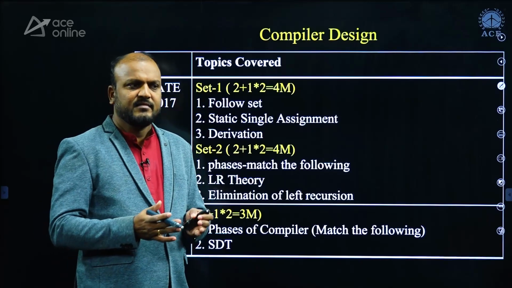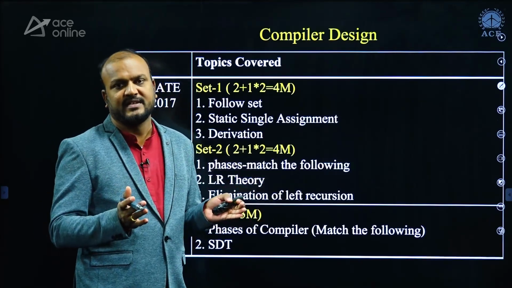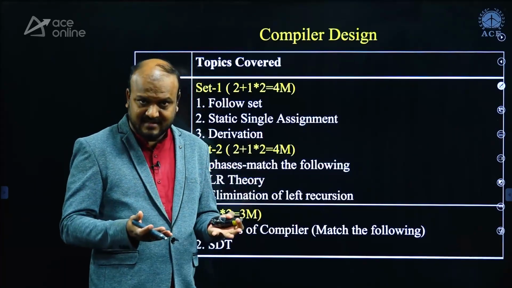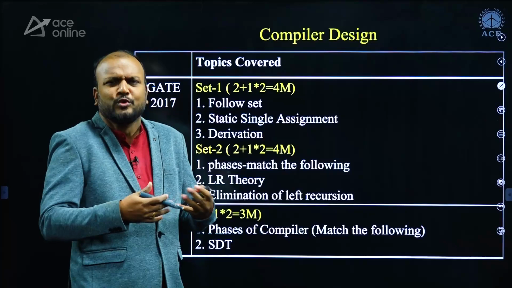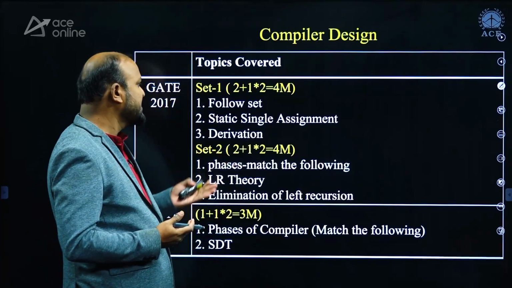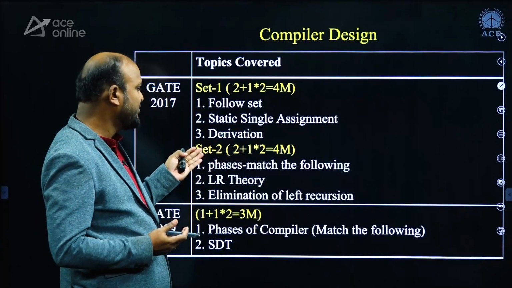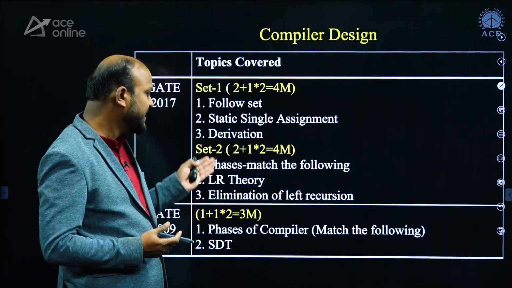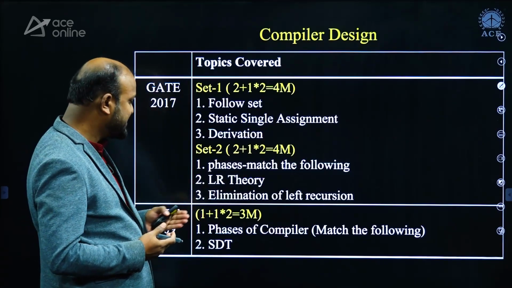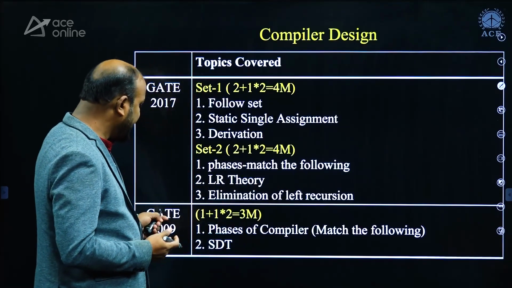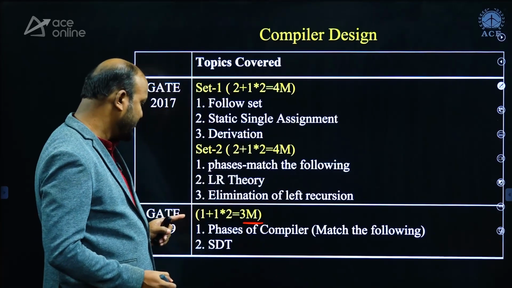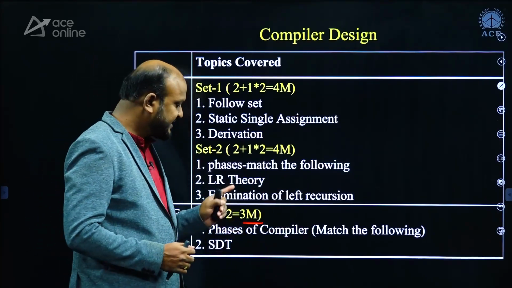In compiler design, there are a limited number of topics, and from every topic, most of the questions were already asked, so you don't find much new kind of questions in compiler design. Questions were asked on follow set, static single assignment form, derivation trees, phases and match the following, LR parsers theory questions, elimination of left recursion. In GATE 2009, there are only 3 marks. That is, phases of compiler, a match the following kind of question is given, and one is syntax directed translation.